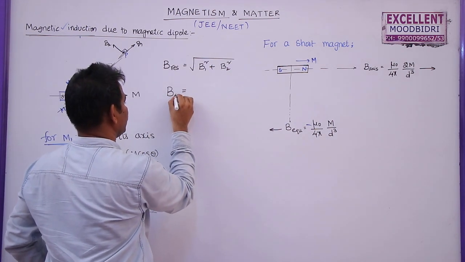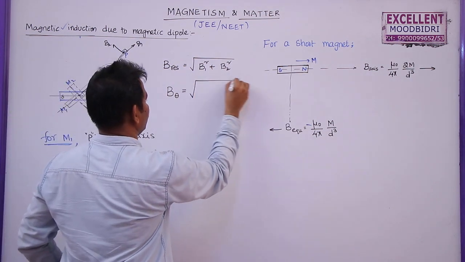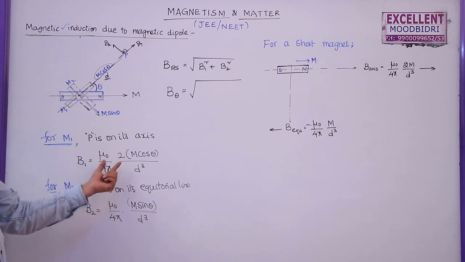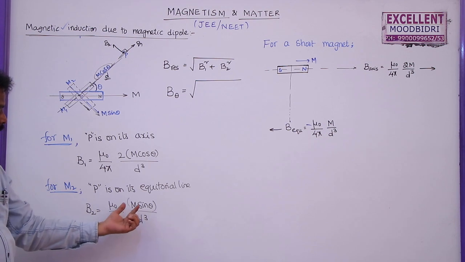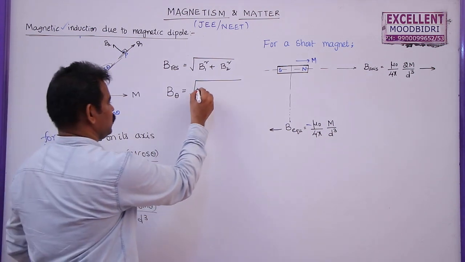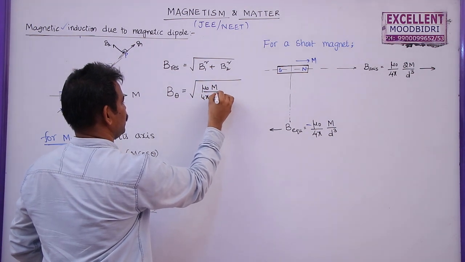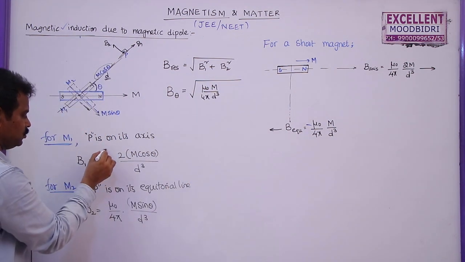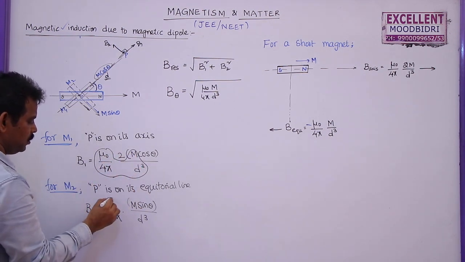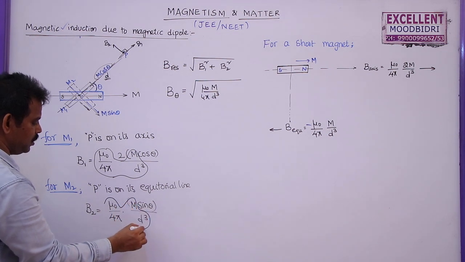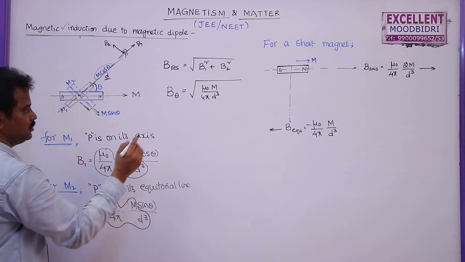In some books it is given as B at an angle theta with a main magnet is given by root over. What is B1? Mu naught by 4 pi 2m cos theta by d cube. What is B2? Mu naught by 4 pi m sin theta by d cube. So you can write mu naught m by 4 pi into d cube is common to both. The remaining terms are 2 cos theta and sin theta.